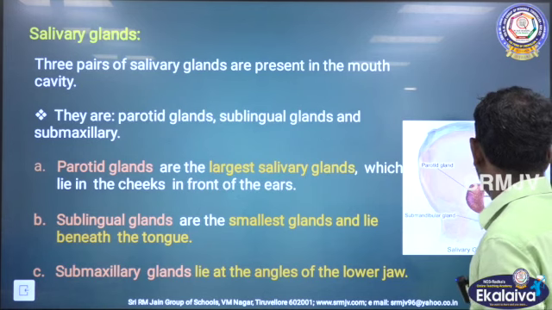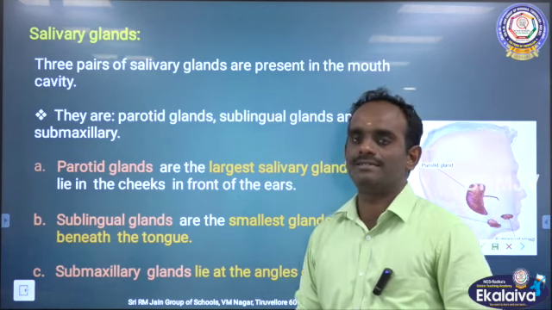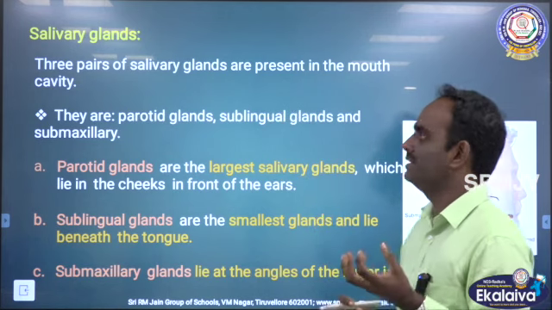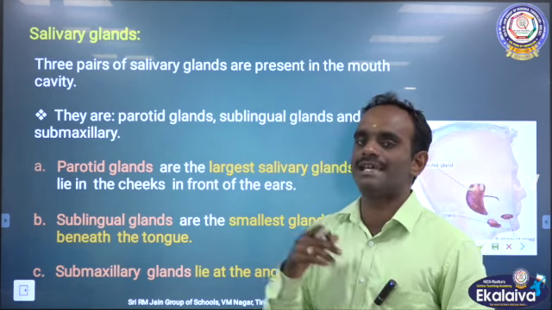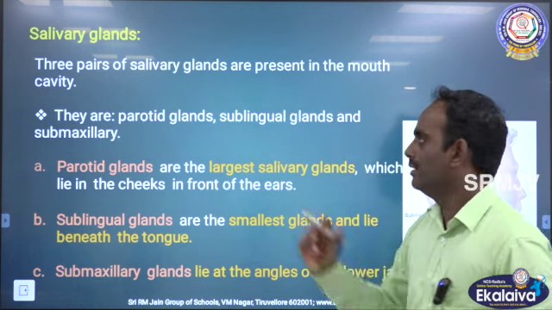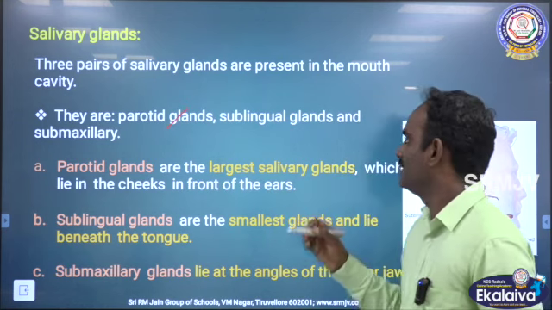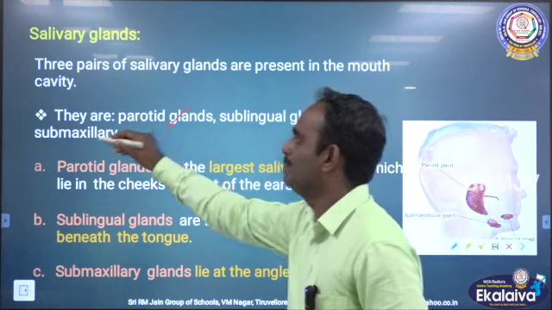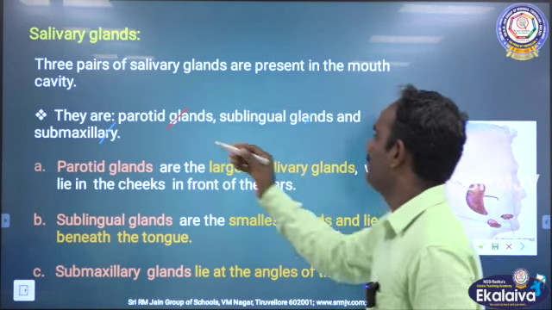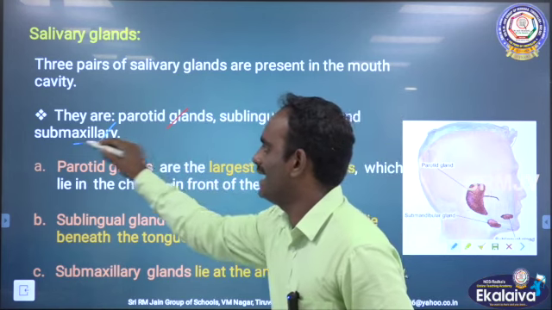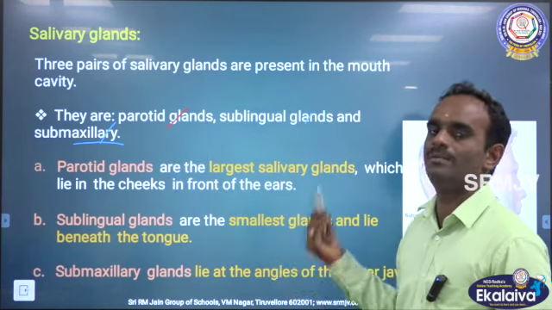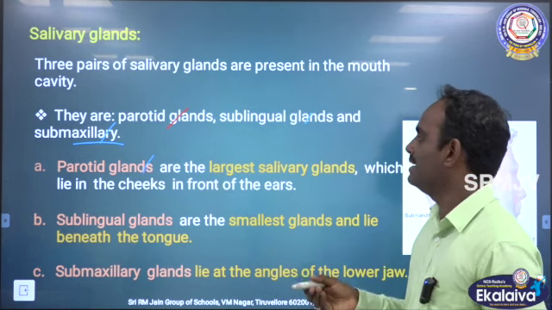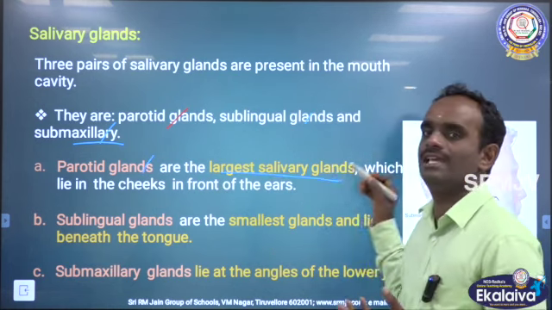Next one is salivary glands. 3 pairs of salivary glands are present in the mouth cavity or buccal cavity. They are the parotid gland, the sublingual gland, and the third one is the submaxillary or submandibular gland. So, submaxillary is also called the submandibular gland. First one is the parotid glands. Parotid glands are the largest salivary glands.